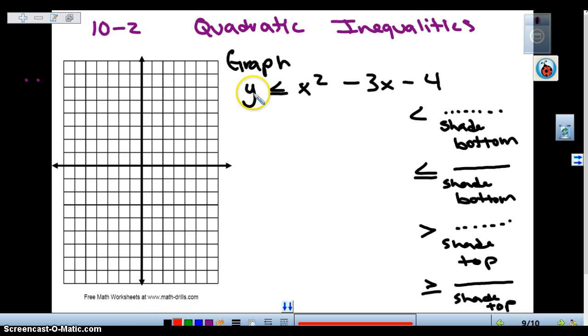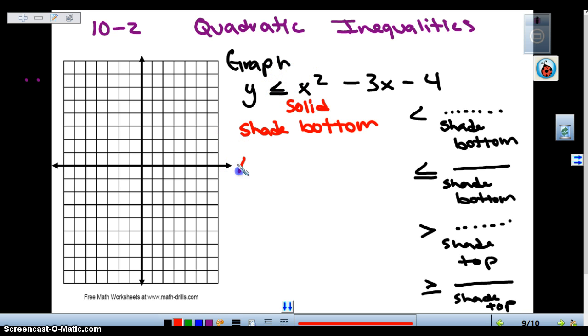If we need to graph y is less than or equal to x squared minus 3x minus 4, will this be a solid parabola or a dotted one? Solid. So it will be solid. Will we shade the top or the bottom? We will shade the bottom because it's less than or equal to.